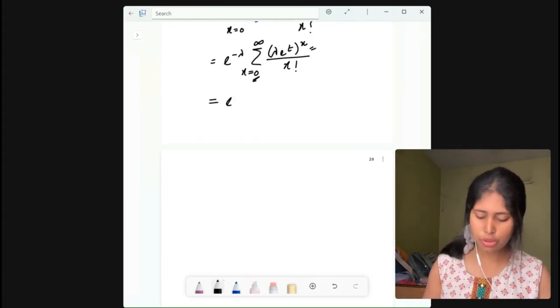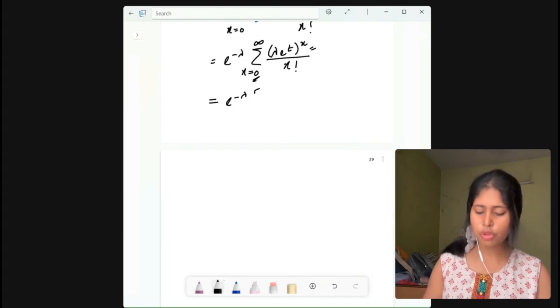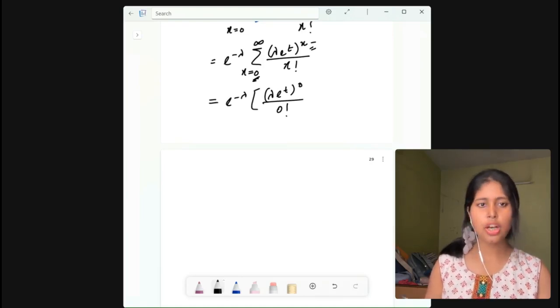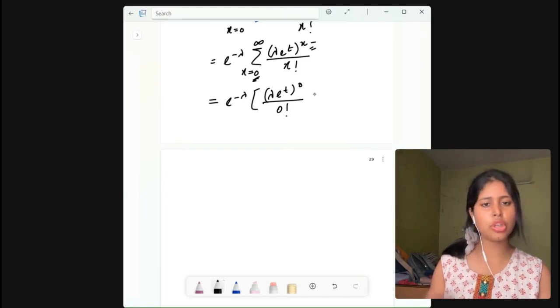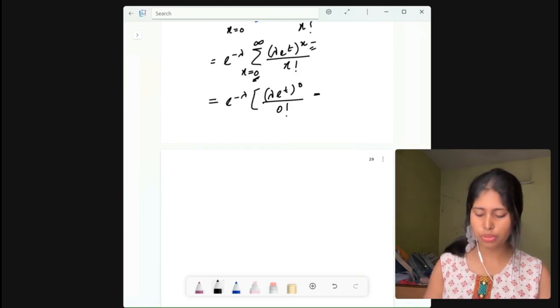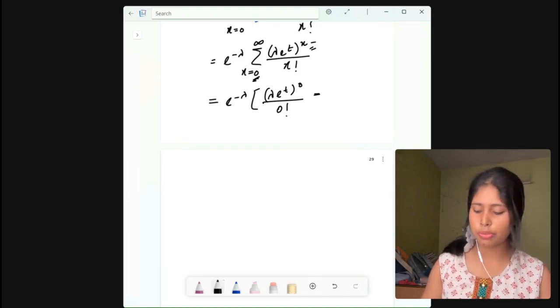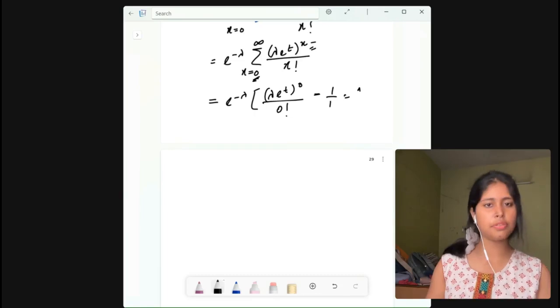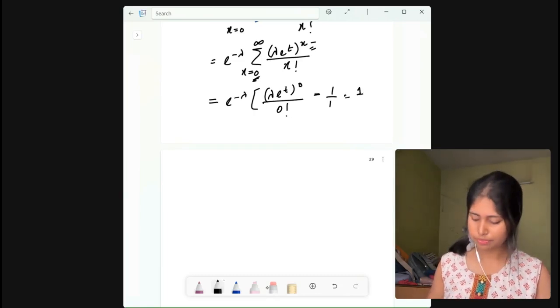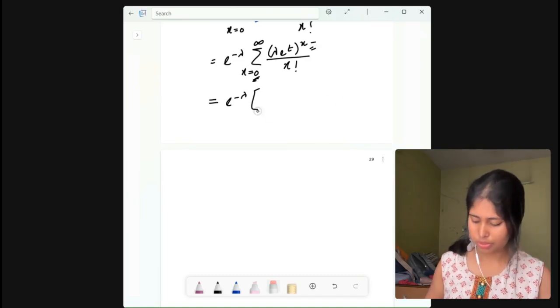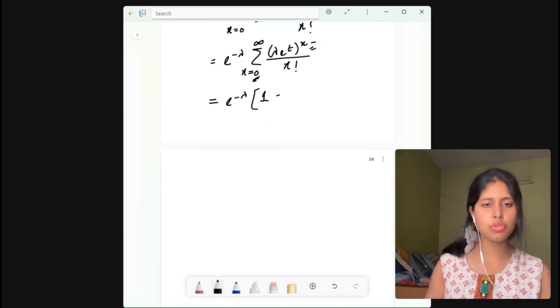See, e to the power minus lambda is there. Now if you put x equals 0 here, then what do you get? Lambda into e to the power t whole to the power 0 divided by 0 factorial. Now what is that? Anything to the power 0 is 1, so it will be 1 divided by 0 factorial, which is also 1, so it will be 1 by 1. So basically the first term is 1, right? So let me write it down directly. It will be 1. And what will be the next part?